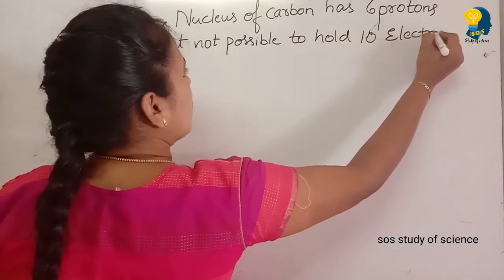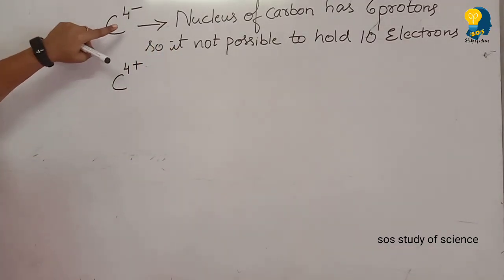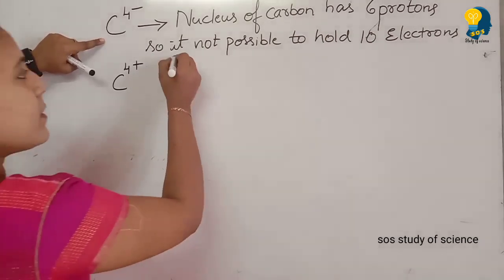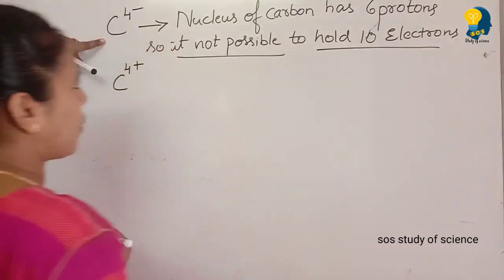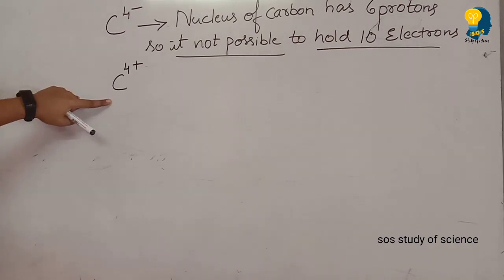See, already it has 6 protons. When we take 4 extra, what happened? For the nucleus of carbon, it is not possible to hold the 10 electrons. That is why carbon cannot form C4 minus anion. Clear? Now, carbon also cannot form C4 plus cation.